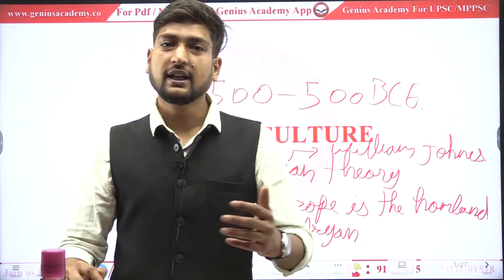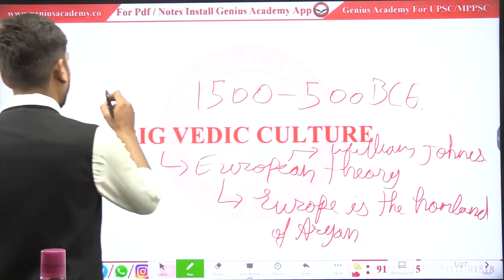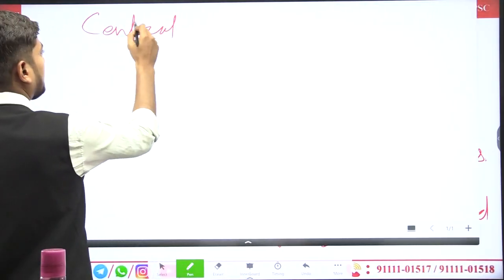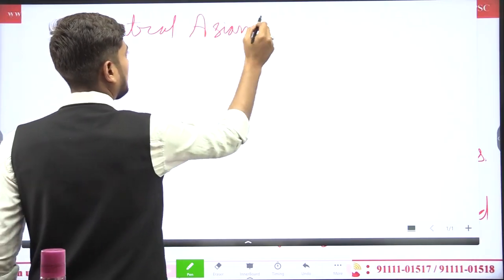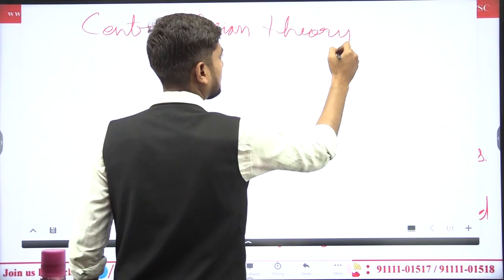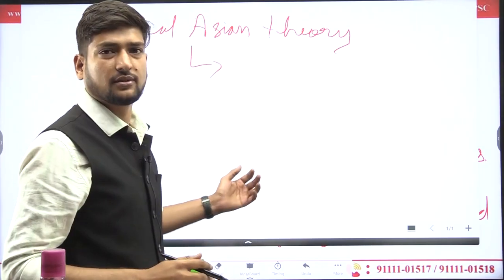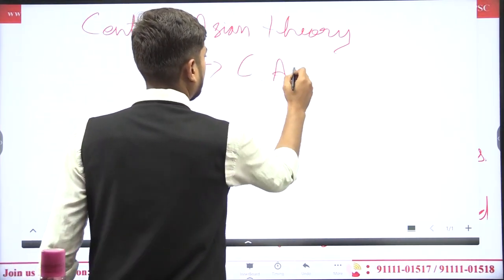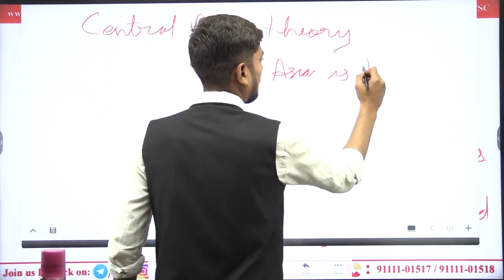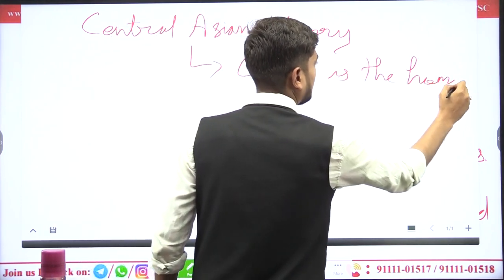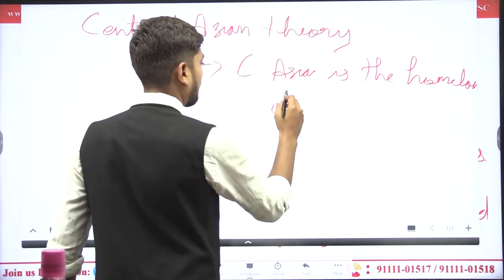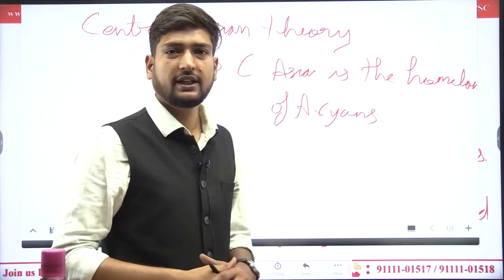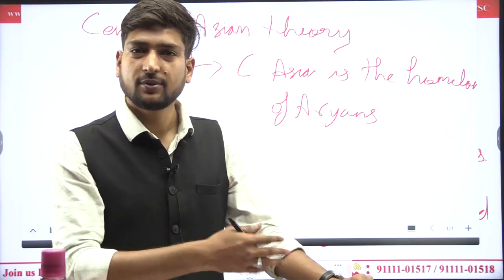Another theory we will see is the Central Asian theory. What does this theory say? It says Central Asia is the homeland of Aryans, and they migrated to India from Central Asia.